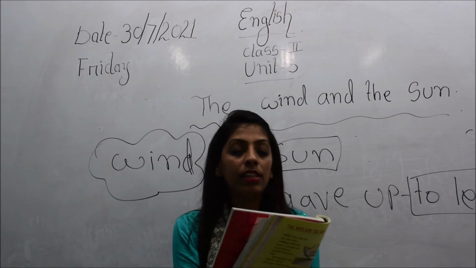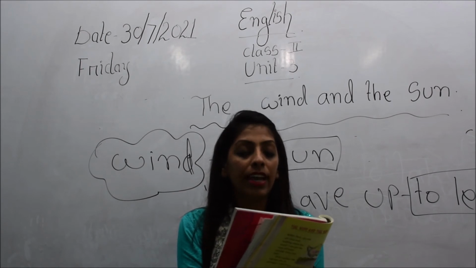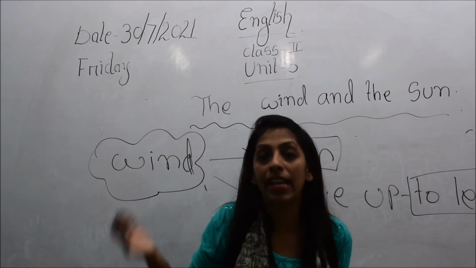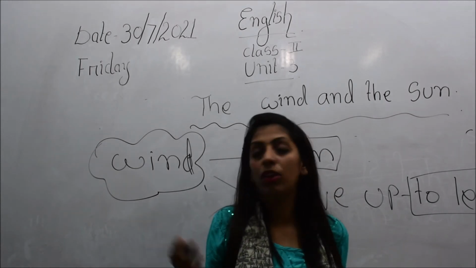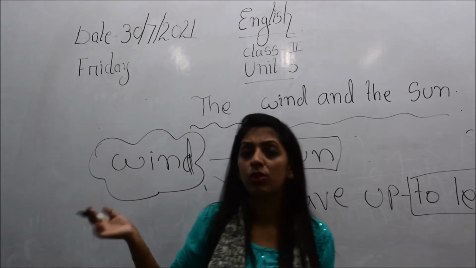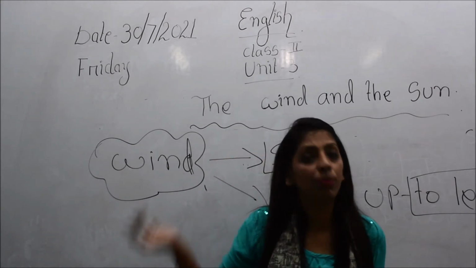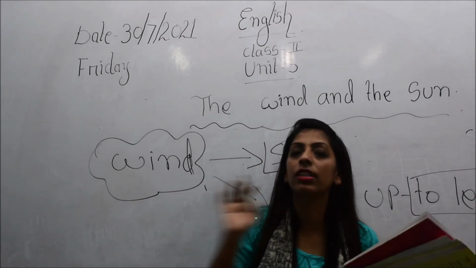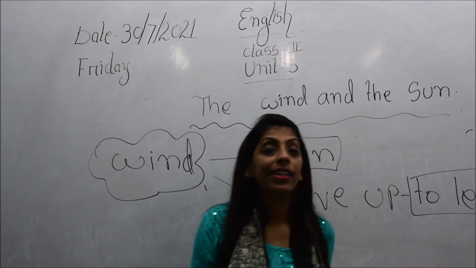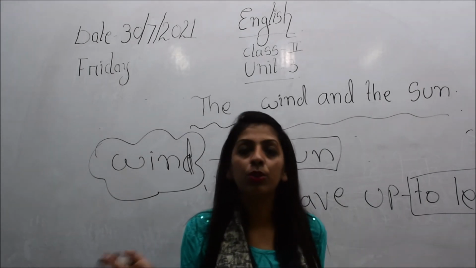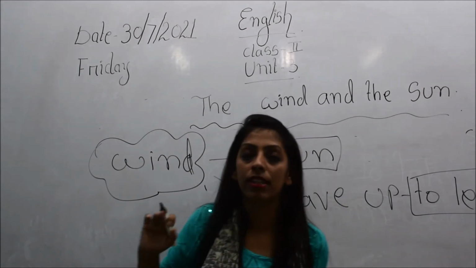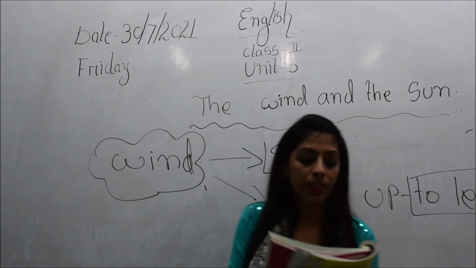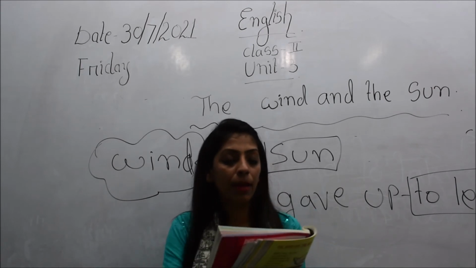The wind is saying, Sun, I gave up, I cannot get off his coat. Now you see, children, the wind has himself admitted that he will not be able to blow his coat anymore, as he has not been able to blow his coat away. So he has just given up. That means he has surrendered. The challenge that he gave to the sun, the wind said that now he will not be able to do it.